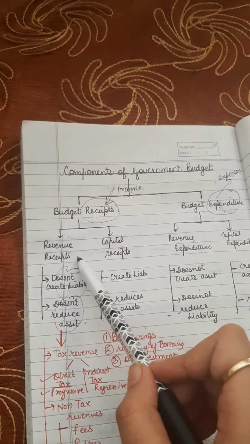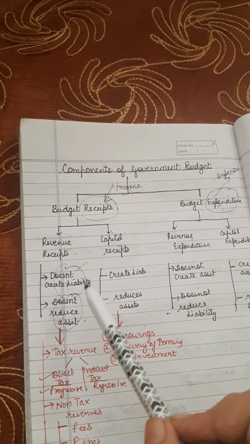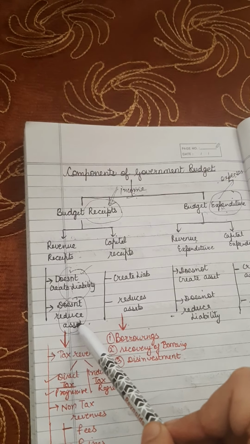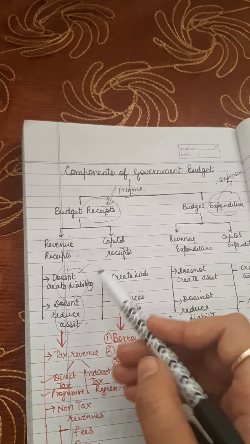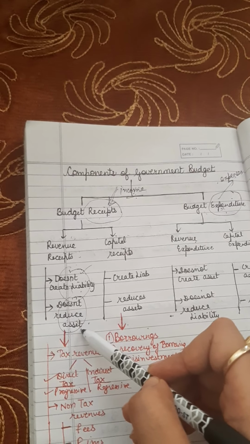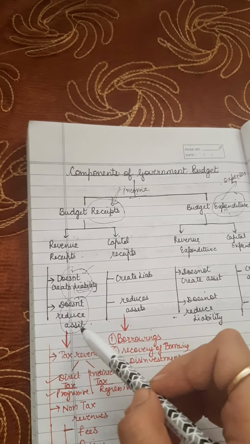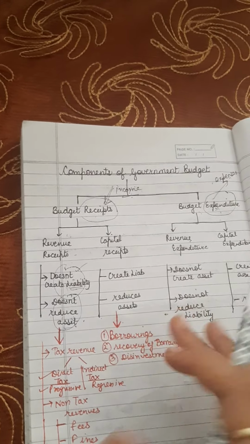Revenue receipts are such receipts which do not create liability and do not reduce assets. Now, we have maximum students of commerce stream who are well acquainted with the terms liability and asset, but a few students from the arts stream as well who do not understand the meaning of liability and asset. So for them I'm going to explain what is liability and what is asset. Pay attention to it.